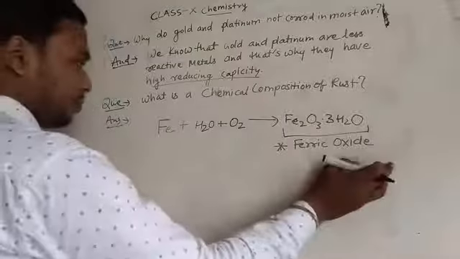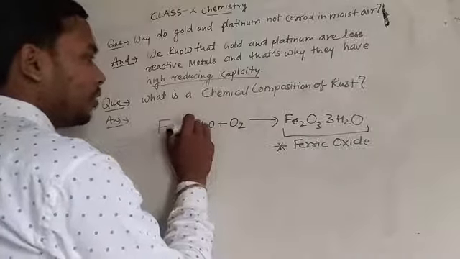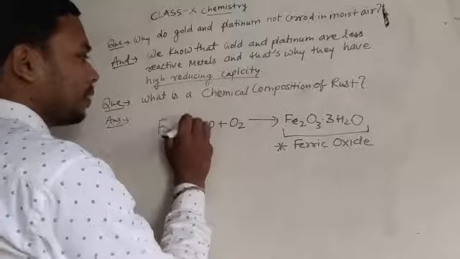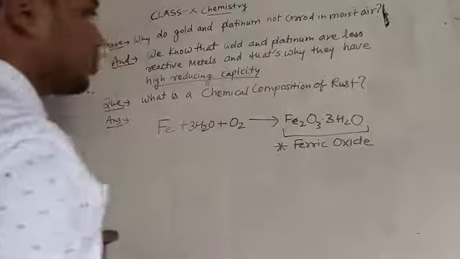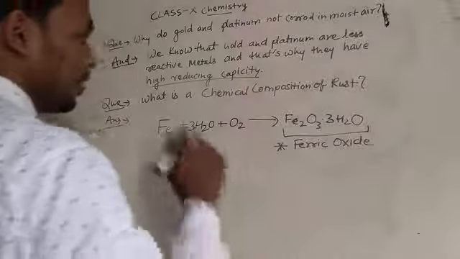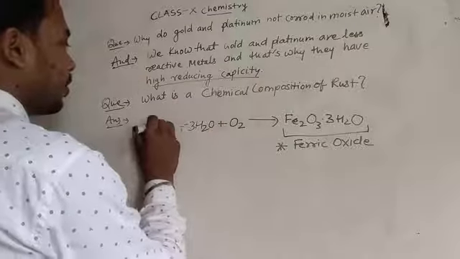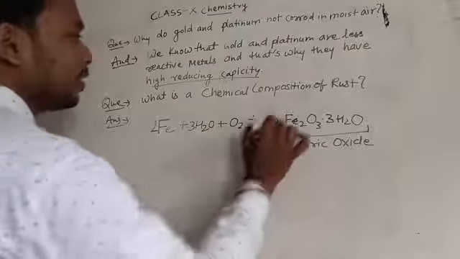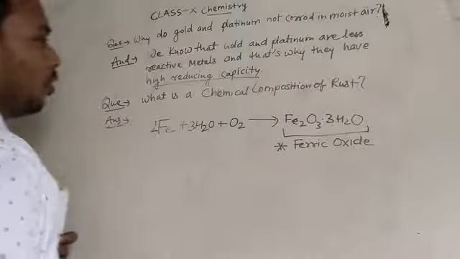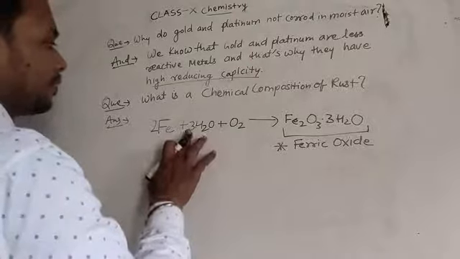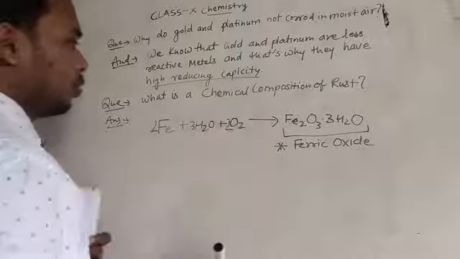Now let's balance it. Here is 3 H2O, and here is 3 also, and 2 Fe gives Fe2O3, and here is 2O2.